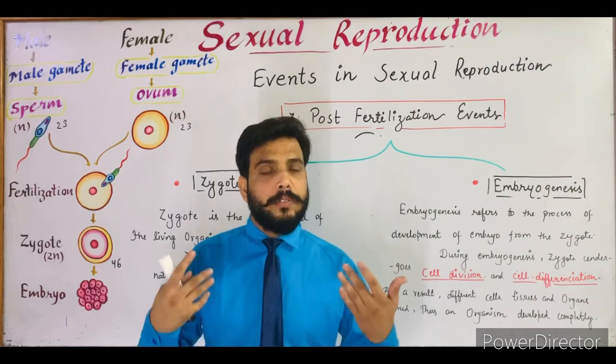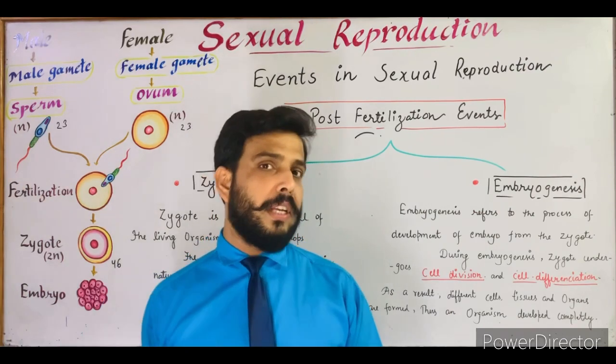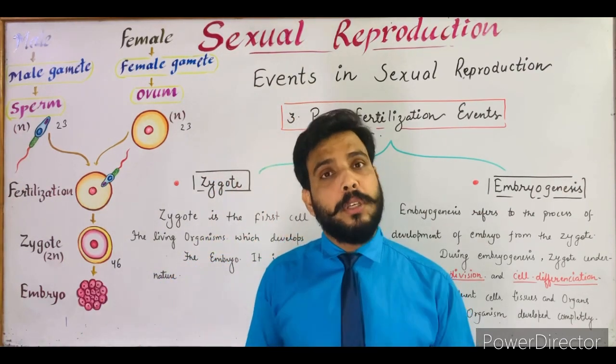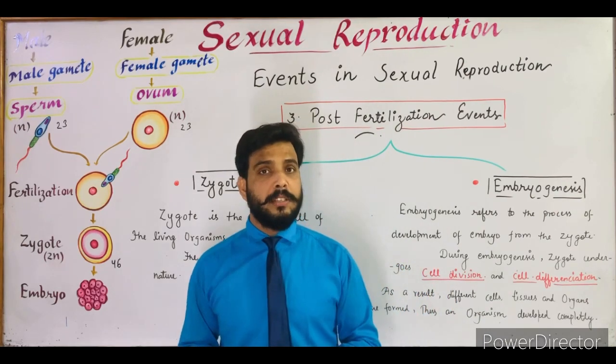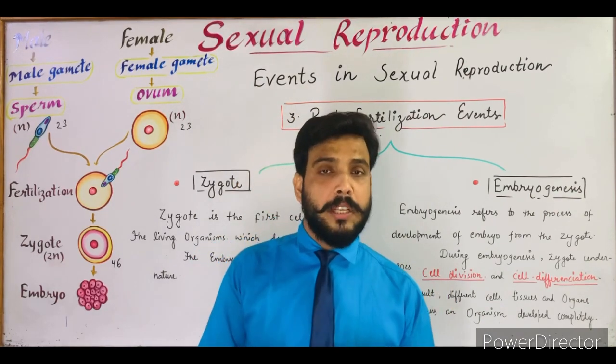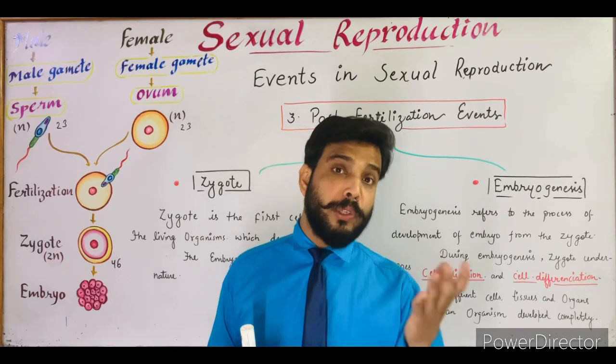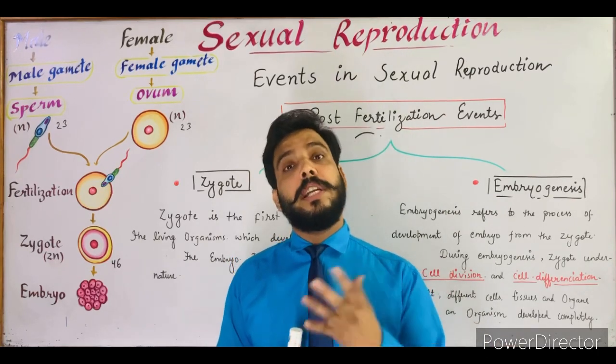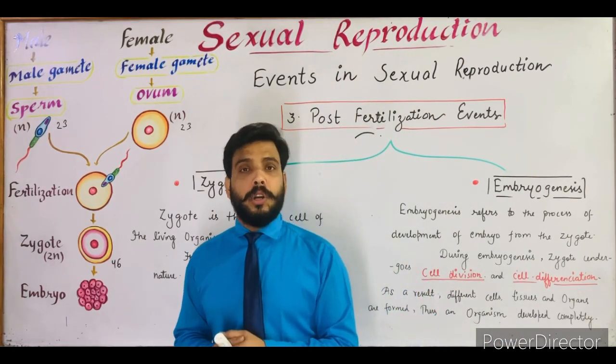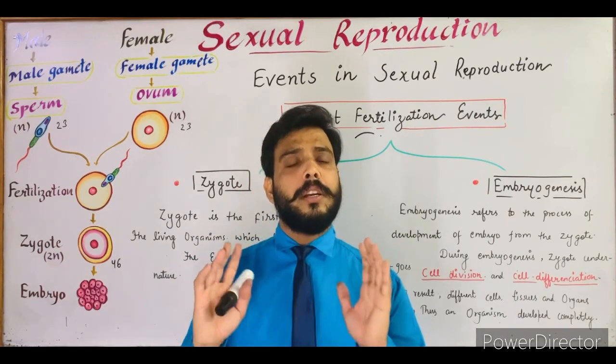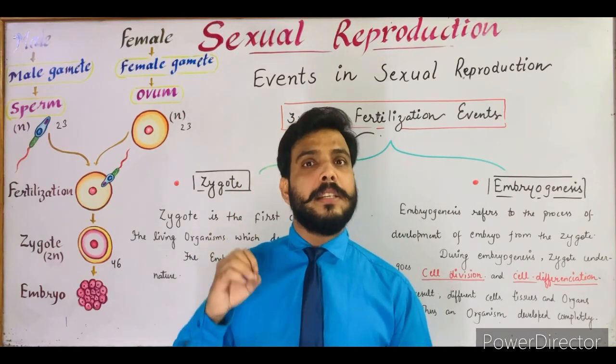As we all know, our body consists of numerous types of cells. For example, our liver consists of liver cells, our bones consist of bone cells, our nervous system consists of neurons or nerve cells, and our kidneys consist of nephrons. So there are different kinds of cells present in our body.